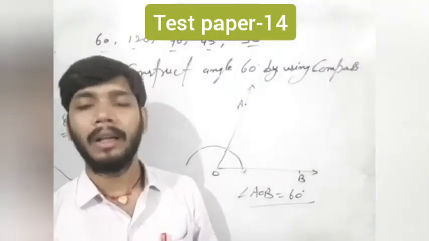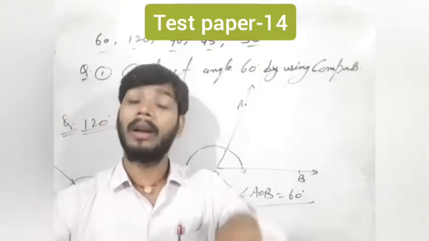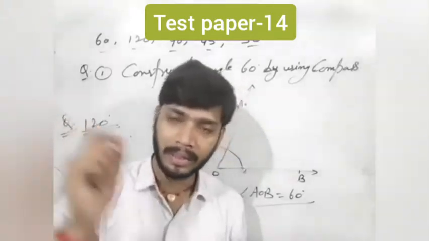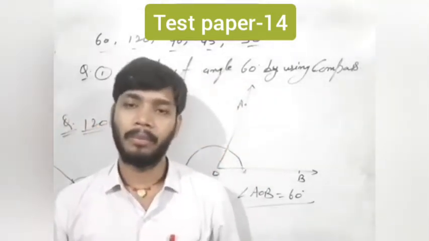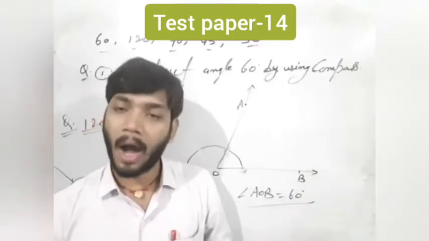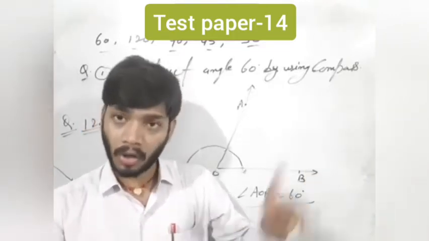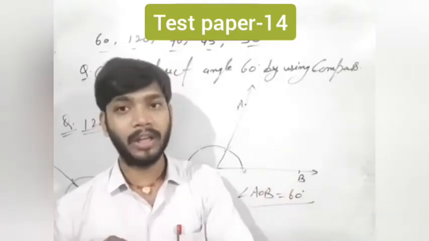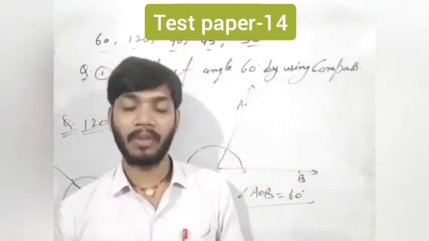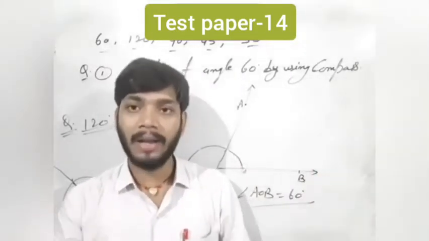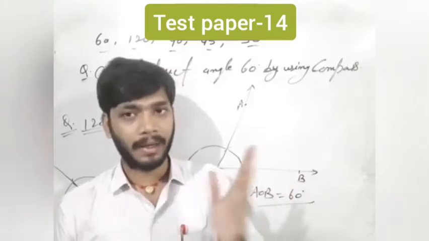Now students, if you have to construct a 30 degree angle, first of all construct a 60 degree angle and bisect the 60 degree angle. And how will you bisect? How will you draw a bisector of an angle? This was discussed in the previous video. If you didn't watch that video, you must watch the previous video first, on how to bisect an angle.